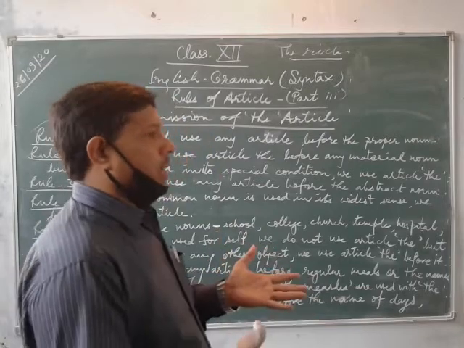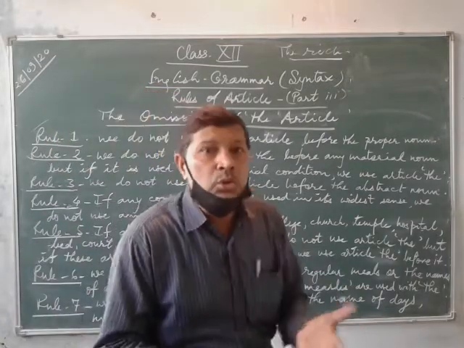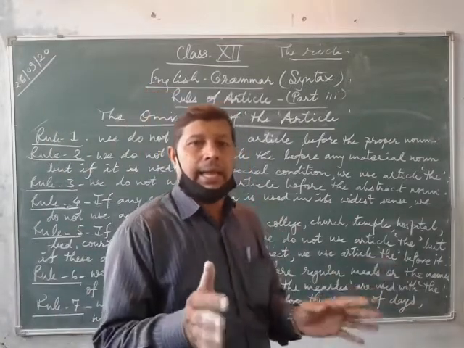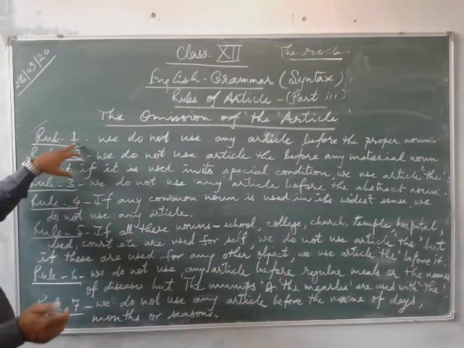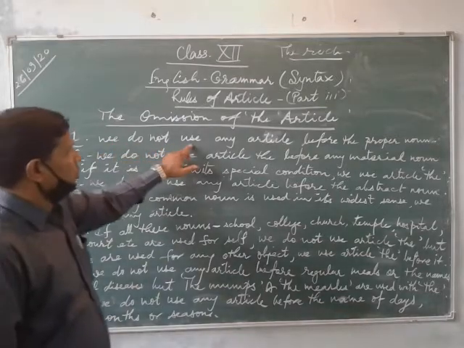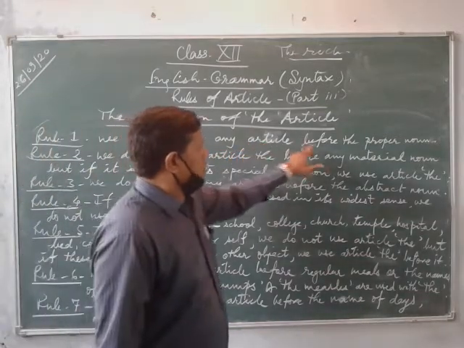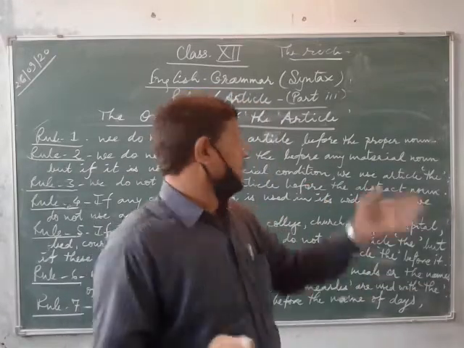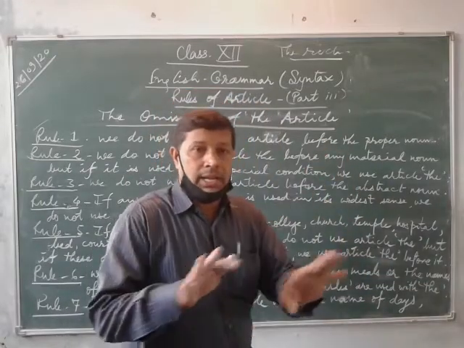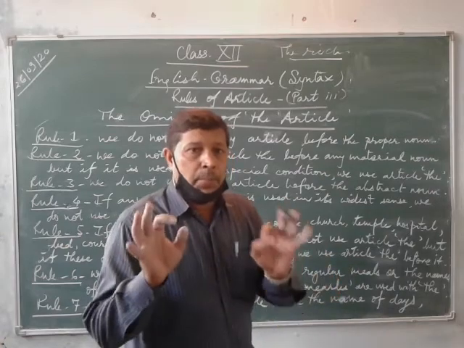So how do we use or not use all these articles a, an and the? These are the proper rules here. You can see rule number one. We do not use any article before the proper noun, as I have already told you. We do not use any article before proper noun.